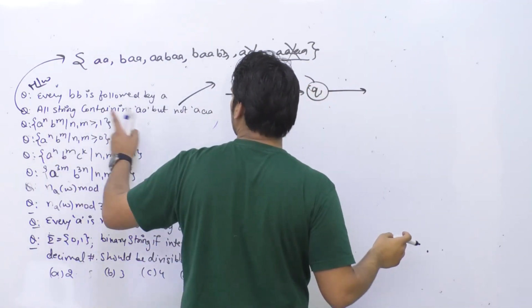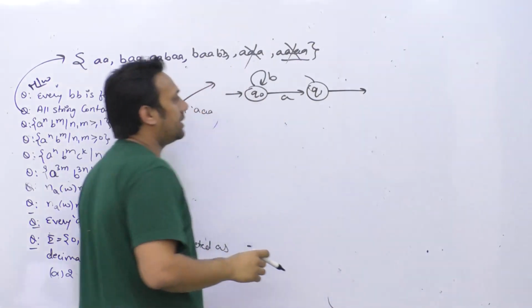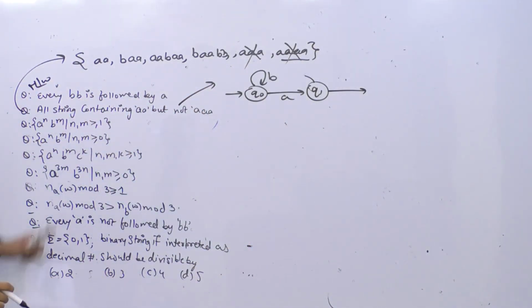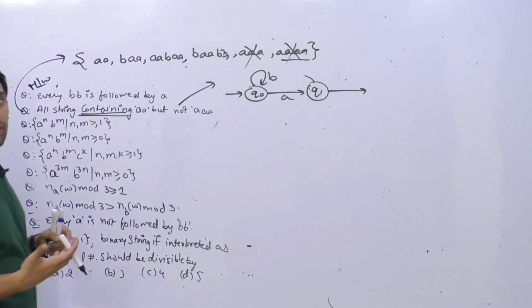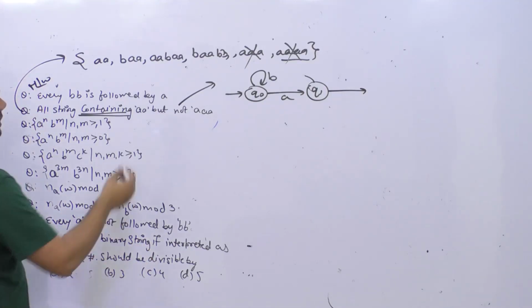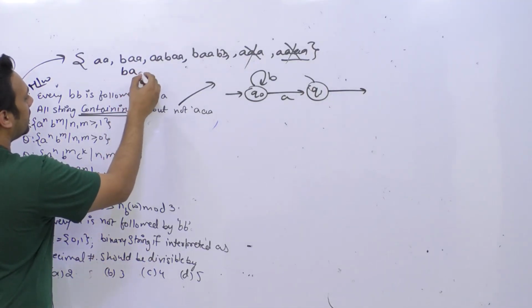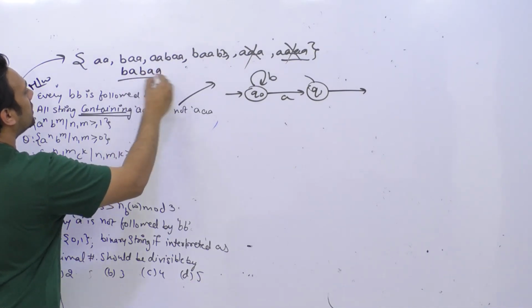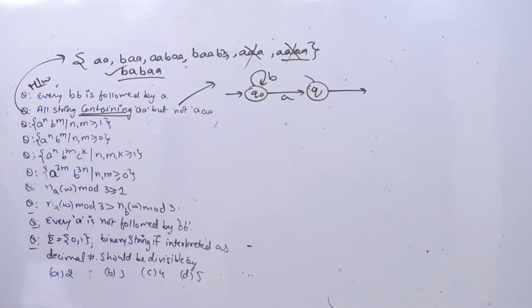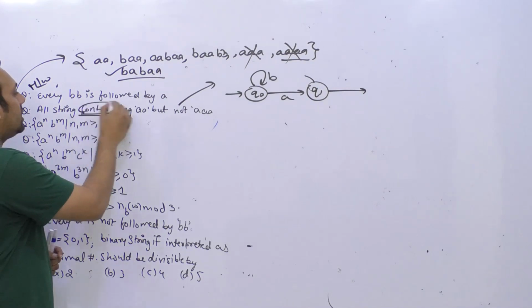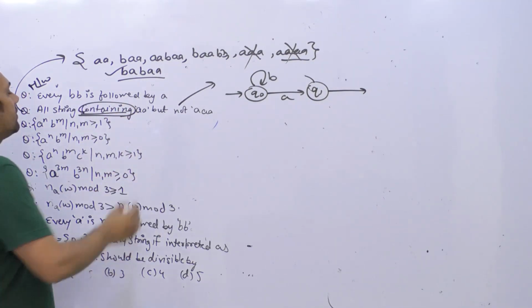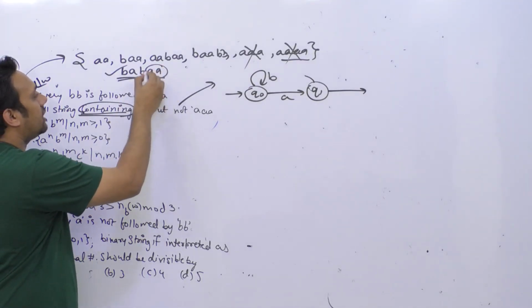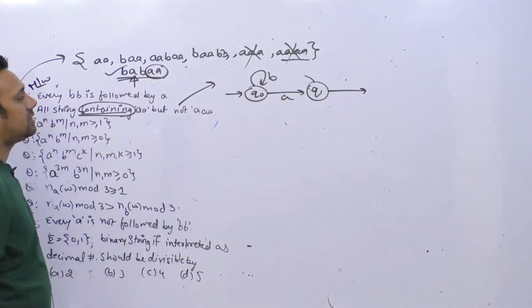Every all strings containing double A but not triple A's. अब यहाँ पर इसको देखो, एक चीज और ध्यान से देखो, यहाँ पर strings containing double A, they are just saying they should contain double A. It does not mean they cannot contain single A. That means if we have a string which is B single A, B double A, so this string is also accepted. Right, so they are saying strings containing double A but not triple A's. तो यहाँ पर in this case we can also have this string because it is containing double A but we can also have a single A.